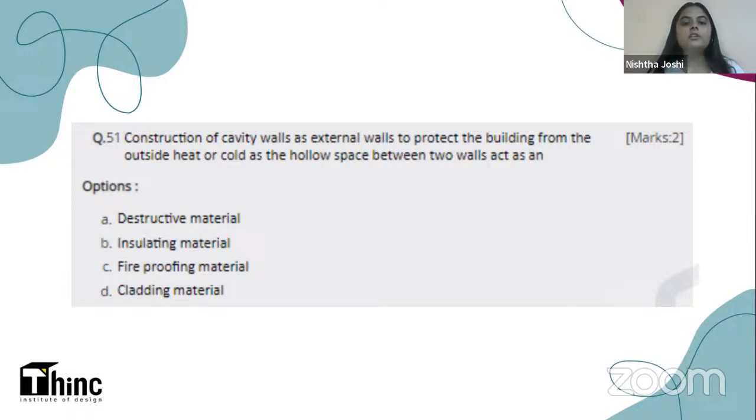Now, what is the feature that it is providing? Is it acting as A, destructive material, B, insulating material, C, fireproofing material or D, cladding material? Please understand the statement correctly, nicely.